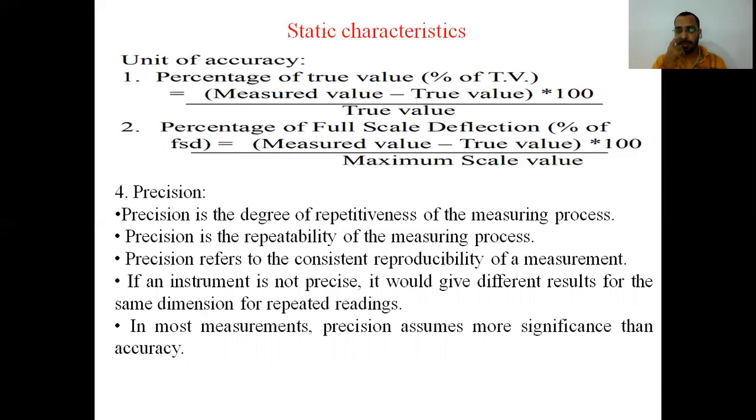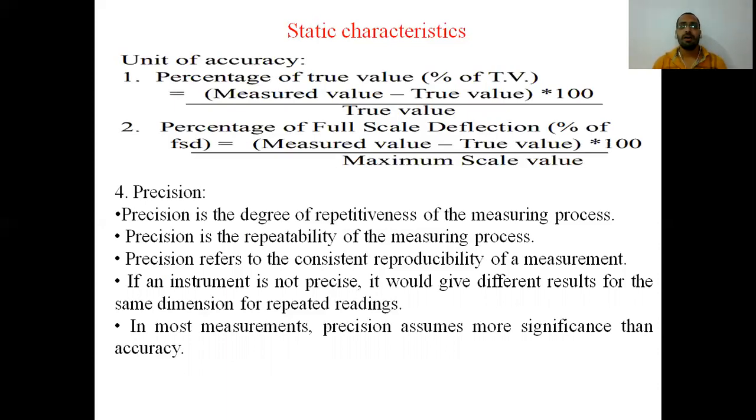Full scale deflection means if your scale is from 0 to 100 centimeter, it means the full range is of 100 centimeter. So their accuracy can also be defined in terms of full scale. So percentage of full scale deflection, that is measured value minus true value, it will remain same as the previous one, that is the error, into 100 divided by maximum scale value. That is, if we are talking about 0 to 100, then the maximum scale value is 100. So this is the second formula for calculating accuracy. But first one is for true value and second one is for full scale deflection.